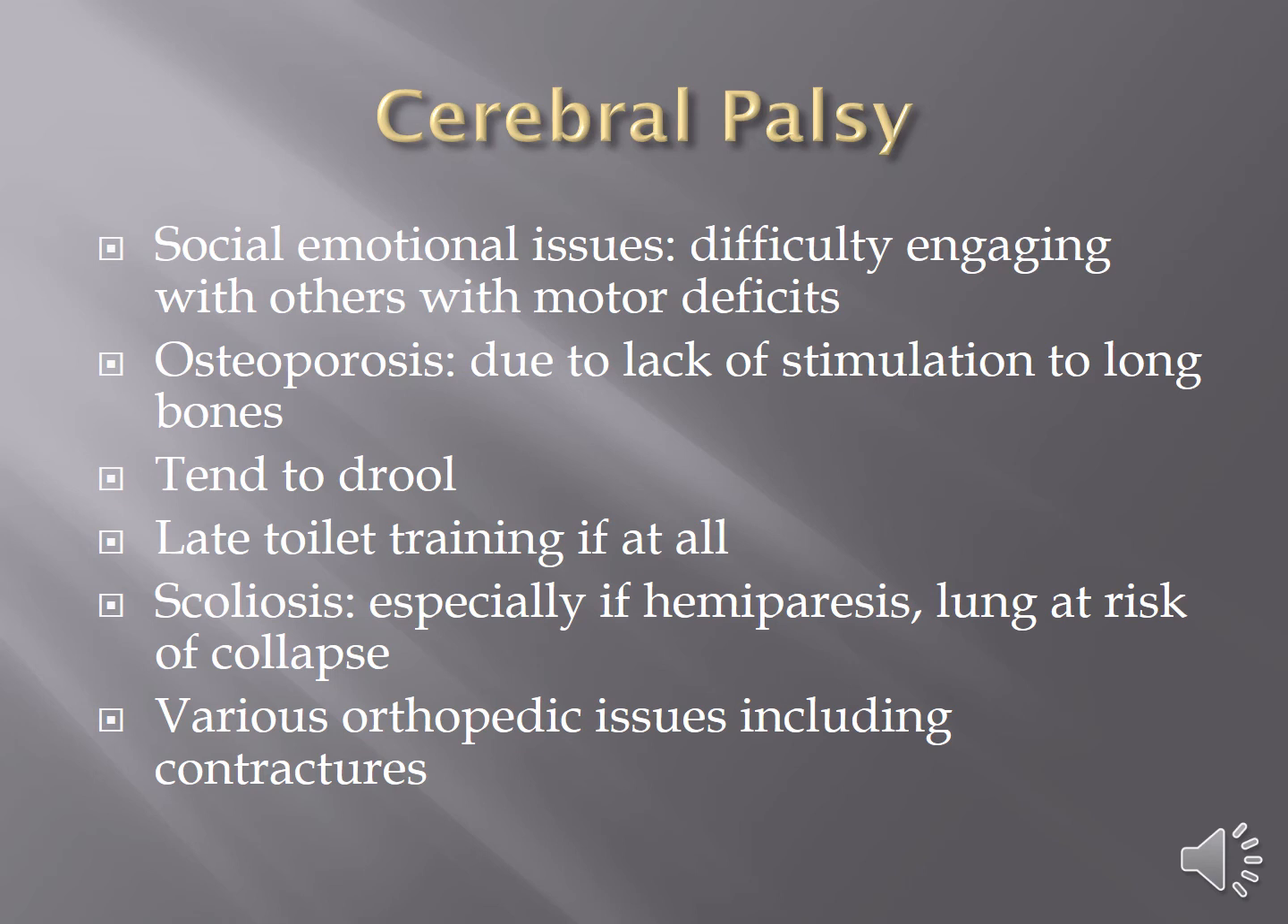And they have other various orthopedic issues, including contractures. A contracture is a permanent shortening of the muscle. So if a joint is held in a particular position and it is never extended to its fullest, the muscle will eventually shorten permanently into what's called a contracture. The only way to fix those is surgically. You can't fix them with braces or splints or anything like that.